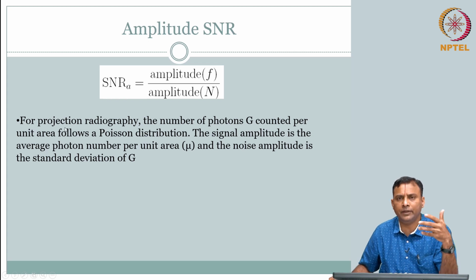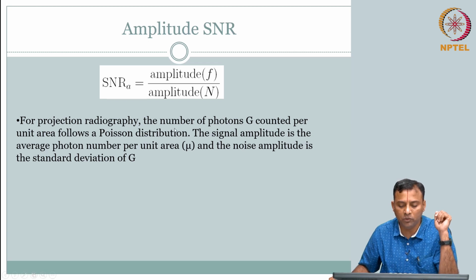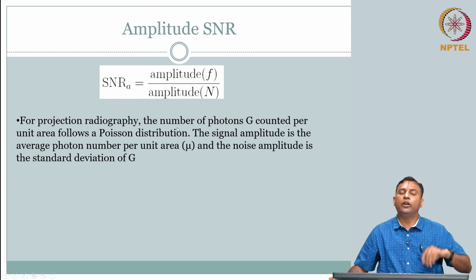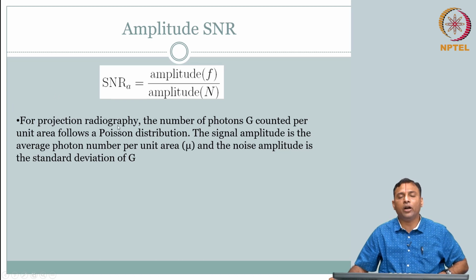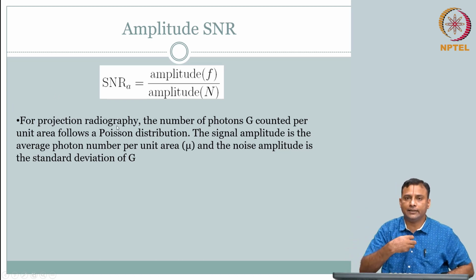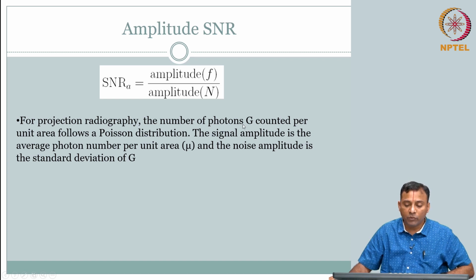So, we will start with projection radiography, when we start the modality, but for now, without going to the details, let us say here what we will encounter is, we are shooting X-ray photons through the body. Like I said when we talked about Poisson distribution, the number of photons G counted per unit area follows a Poisson distribution.